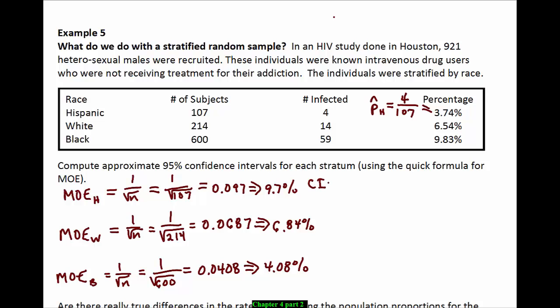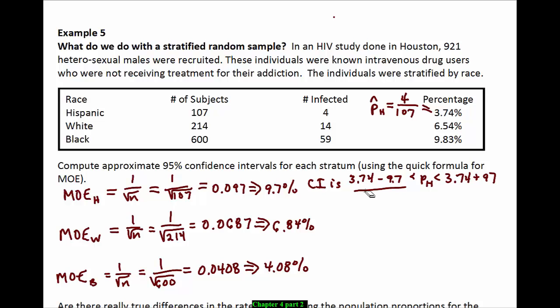So the confidence interval is, for the first group here, 3.74, which is our p hat, minus our margin of error of 9.7, to 3.74 plus 9.7. And we'll give that p a little subscript of h. When you take 3.74 minus 9.7, what's the problem there?